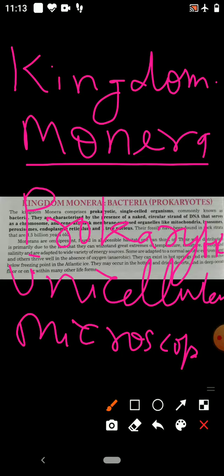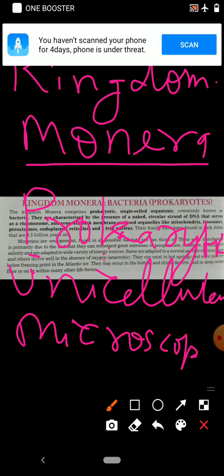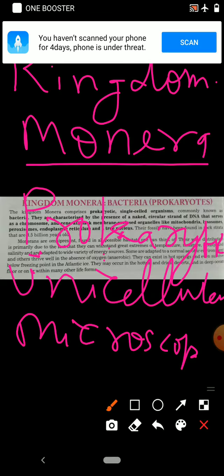In them, nuclear membrane, nucleolus, and nucleoplasm are absent. Only naked DNA strands or circular DNA is present. It serves as the genetic material or as chromosomes. In the cytoplasm, membrane bounded cell organelles like mitochondria, lysosome, endoplasmic reticulum are absent. So those organisms are called prokaryotic.